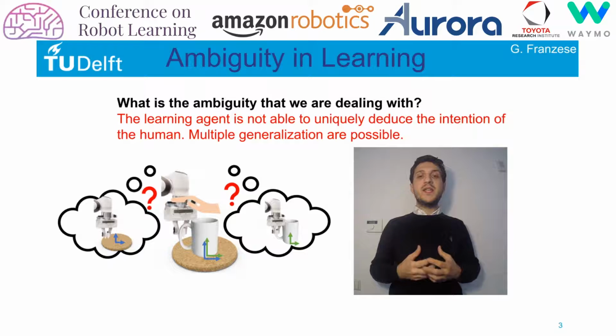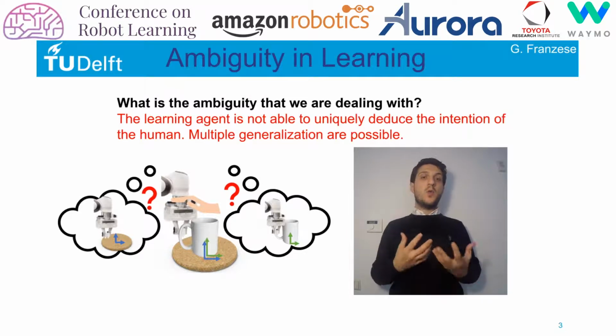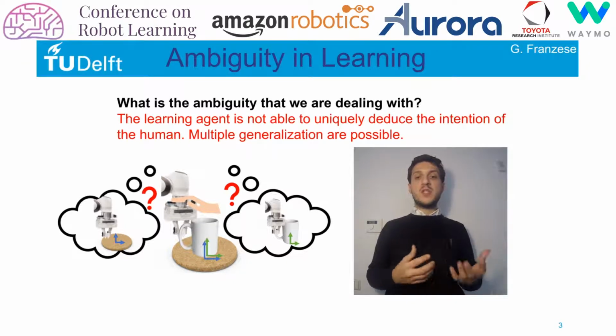So LIRA will deal with this type of situation where the learning agent cannot infer the right feature, in this case the desired reference frame, from the set of provided demonstrations. However, this version of LIRA is not dealing with other types of ambiguities, for example, the one due to multimodal demonstrations provided in the same scenario.